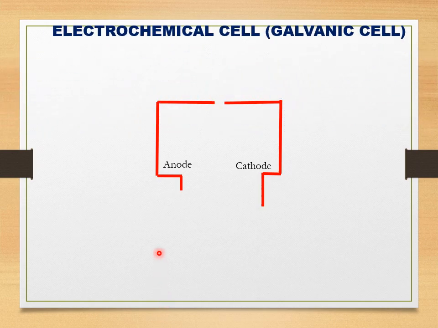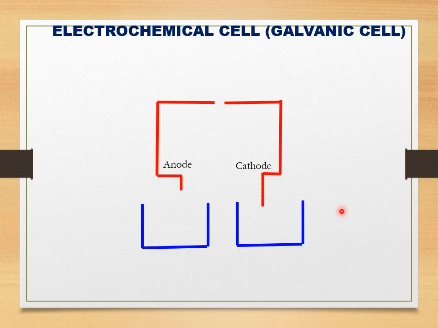Let's look at the diagram of electrochemical cell, galvanic cell, which you, after this, must know how to draw. Okay, firstly, we look at the wires. The wires come out firstly here. So the anode would be on the left, the cathode would be on the right. And then we are going to draw two beakers side by side. And then, there is an indication that there is solution inside the beaker.